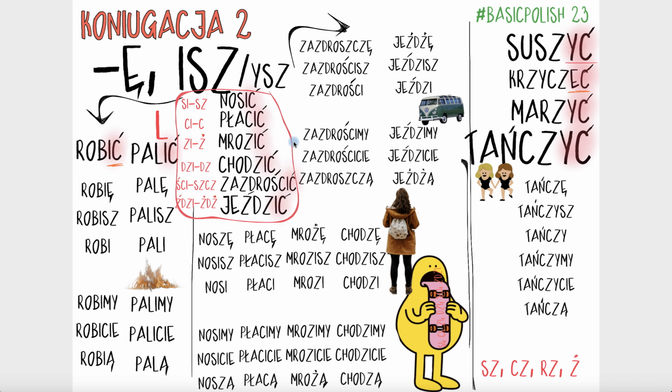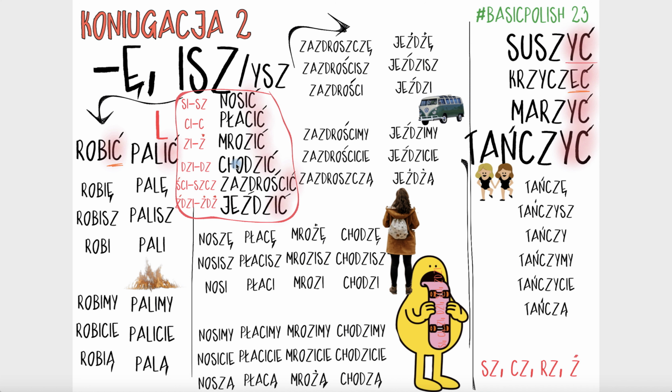So this is the second part of a lesson on the second conjugation and we left off with the verb mrozić. Today we're starting with chodzić and as you can see, when we've got DZI, we will be dropping the I in the second, third person singular and the first and second person plural. We will start with the alternation and finish with it. So kind of open the conjugation and finish the conjugation, if you like. That was my explanation in the last lesson. So let's see.